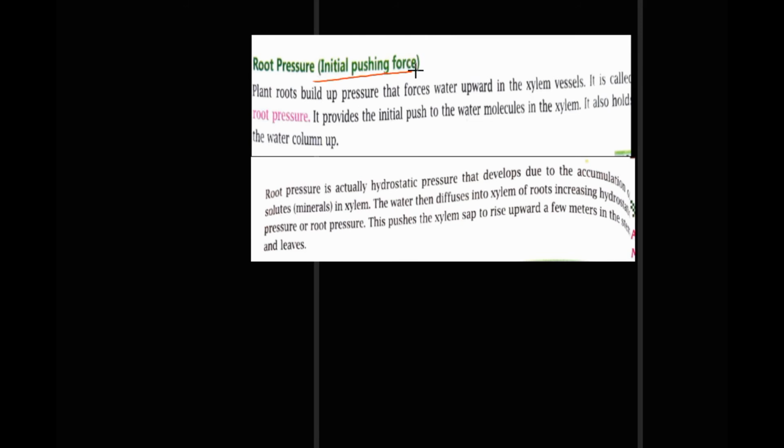is the initial pushing force that helps to force water upward in the xylem vessels. So its definition would be: plant roots build up pressure that force water upward in the xylem vessel. It is called root pressure. It provides initial push for the water to move upward in the xylem tissue. It also holds the water column up, that is movement of water like this from root to the leaf.